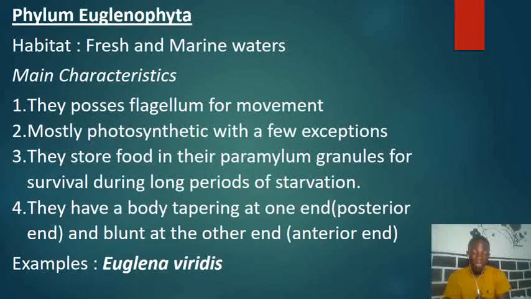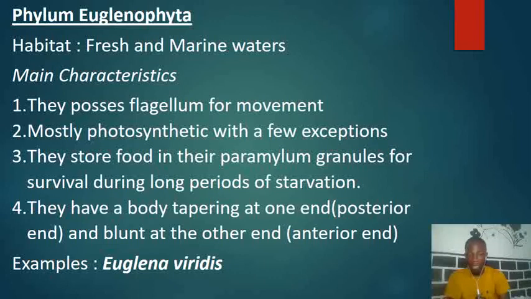Now the very last phylum we are going to discuss for today is the phylum Euglenophyta. A very good example of an organism under this phylum is the Euglena viridis. Now they are normally found in freshwater and also in marine water habitats. So they are aquatic organisms. Let's take note of these. Now they have several characteristics, a few of which I'll discuss. The very first is that they possess flagellum for movement. So they have flagella that they use to move.